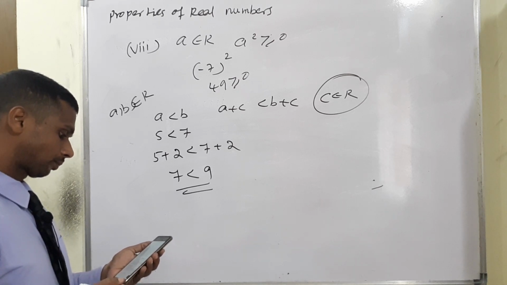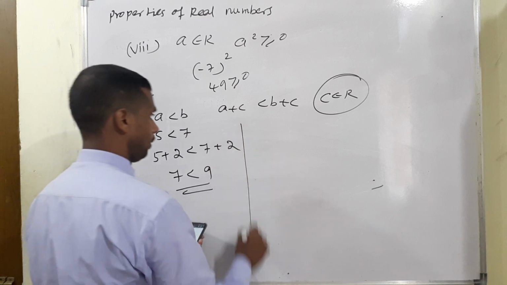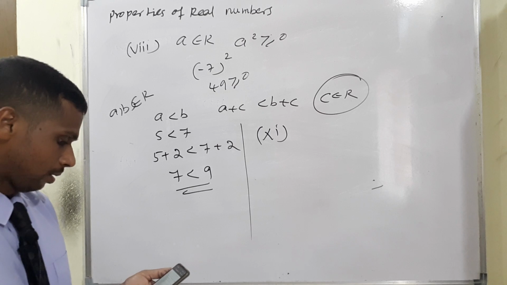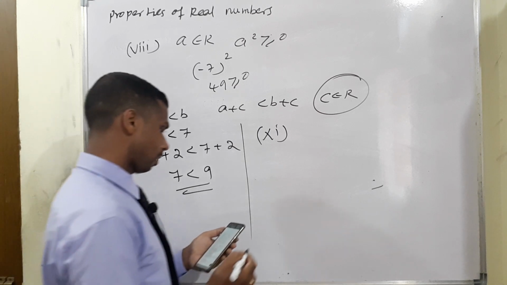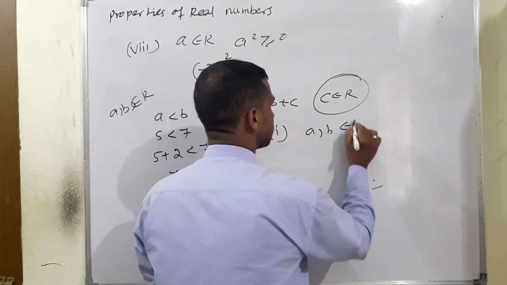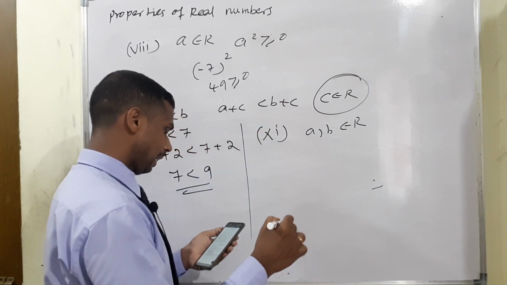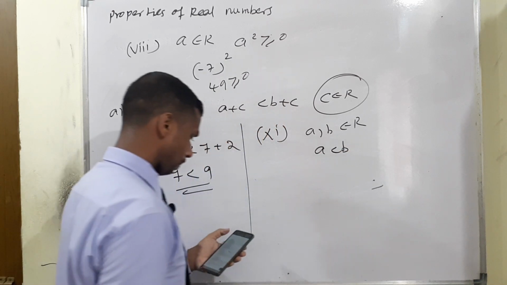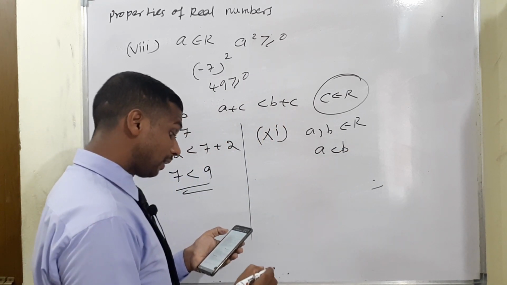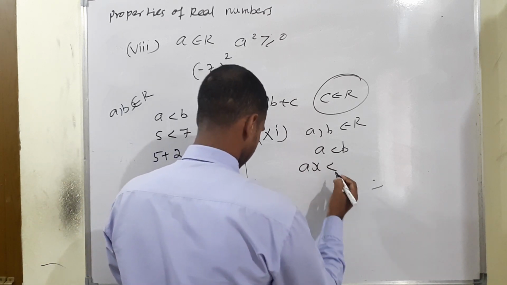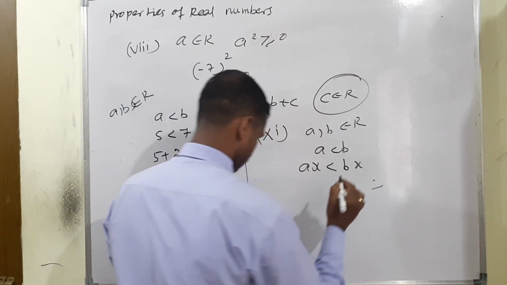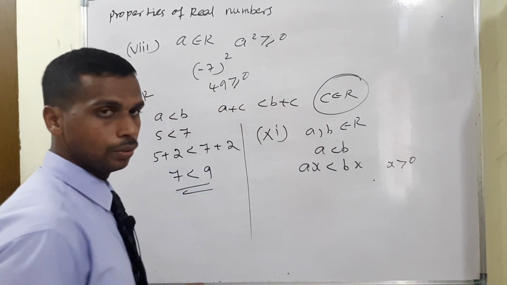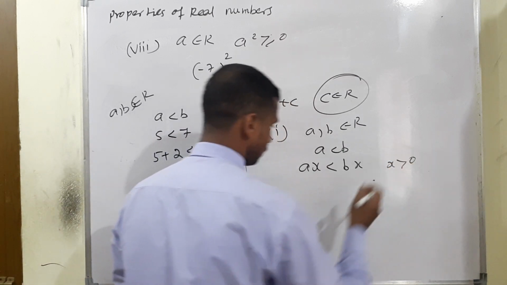Next one, property number 11. A comma B belongs to R, and A less than B. The condition is also A less than B. Multiply, isn't it? Condition AX less than BX, clear for all X greater than 0, okay? Whatever the X value, the condition is greater than 0.